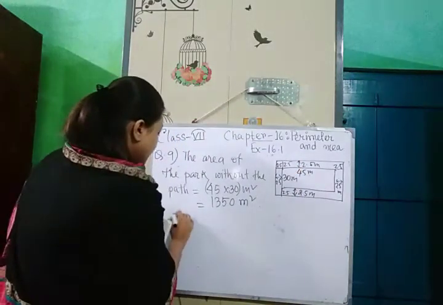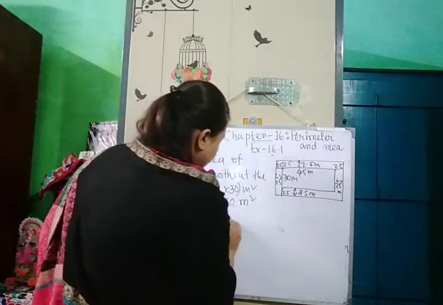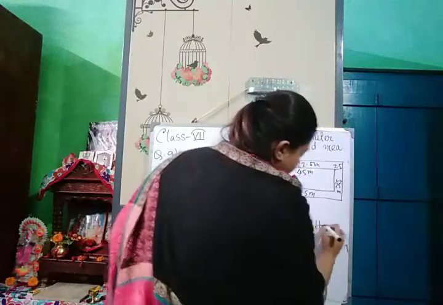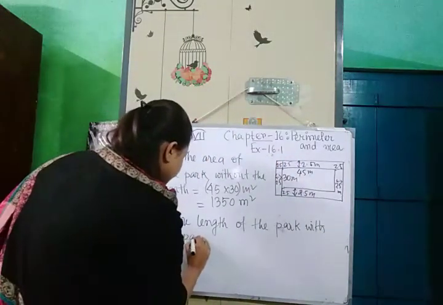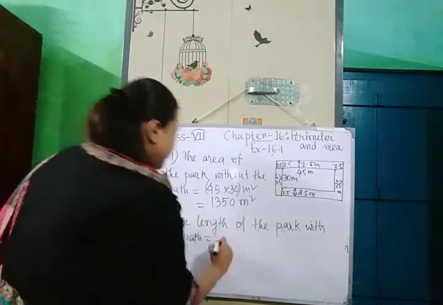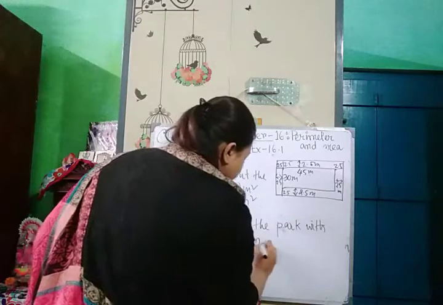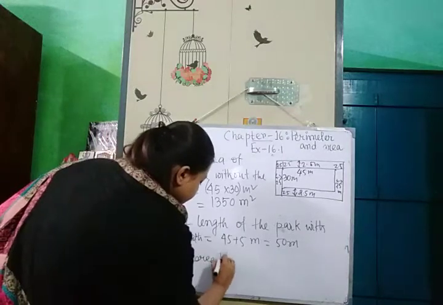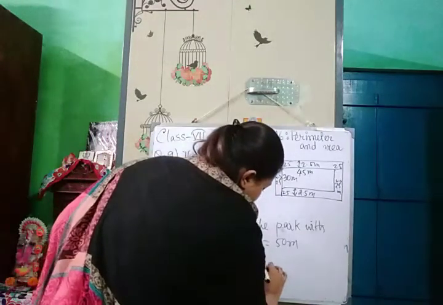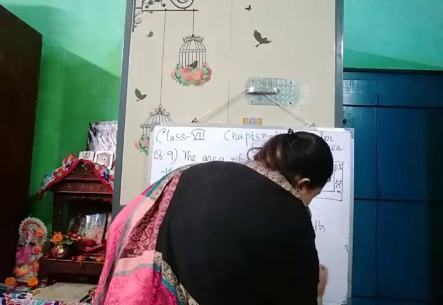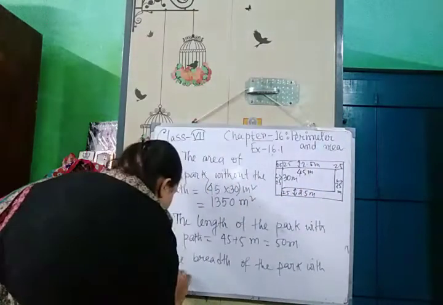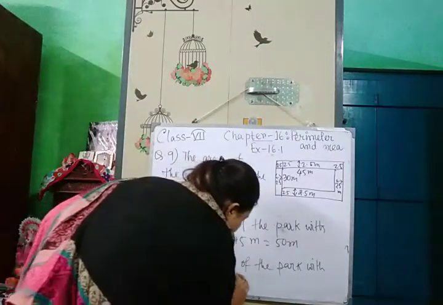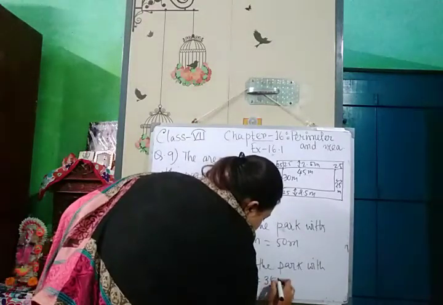So the length of the park with the path is equal to 45 plus 5 meter, that is 50 meter, and the breadth of the park with the path is equal to 30 plus 5 meter, that is 35 meter.